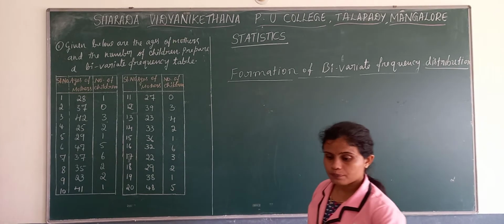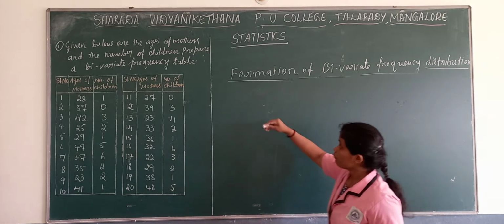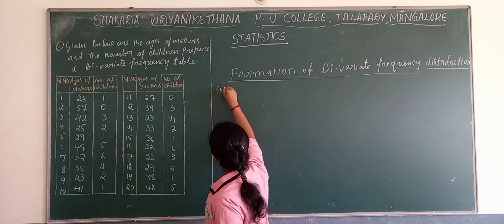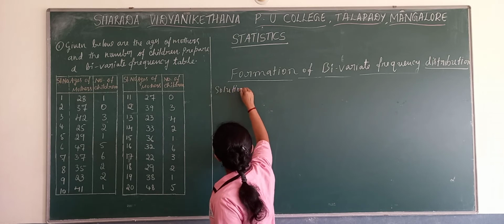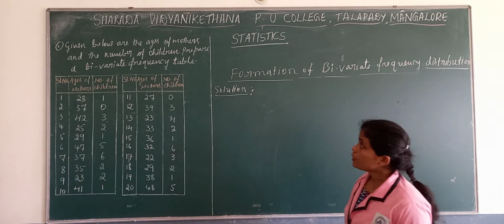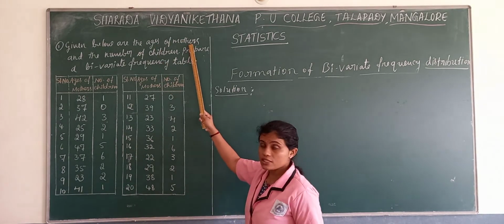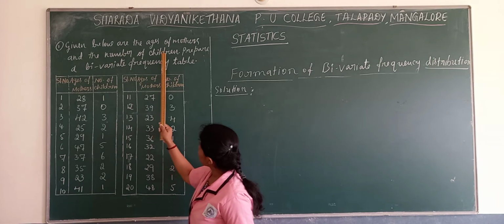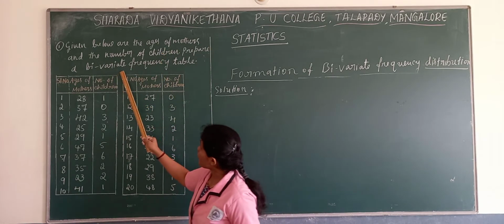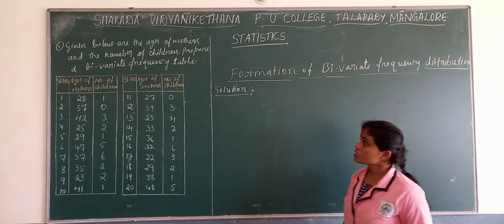Read the problem. We'll write solutions. Now, given below are the ages of mothers and the number of children. Prepare a bivariate frequency distribution.